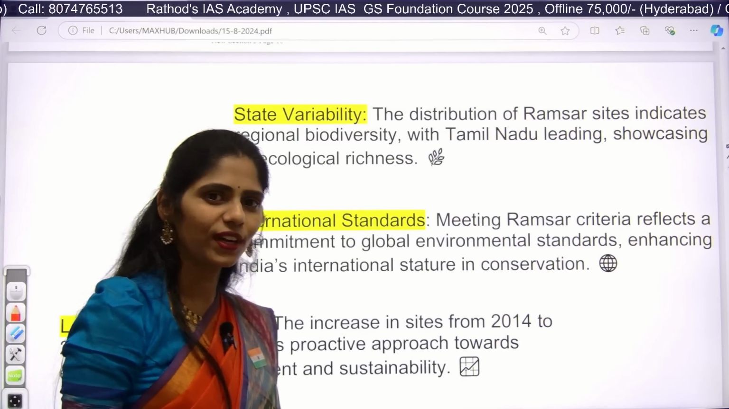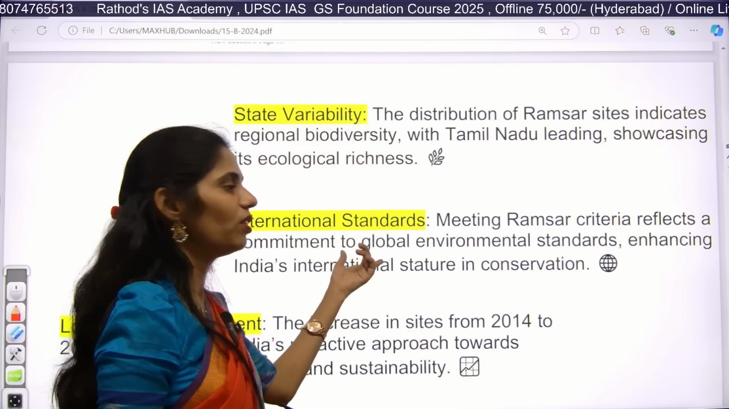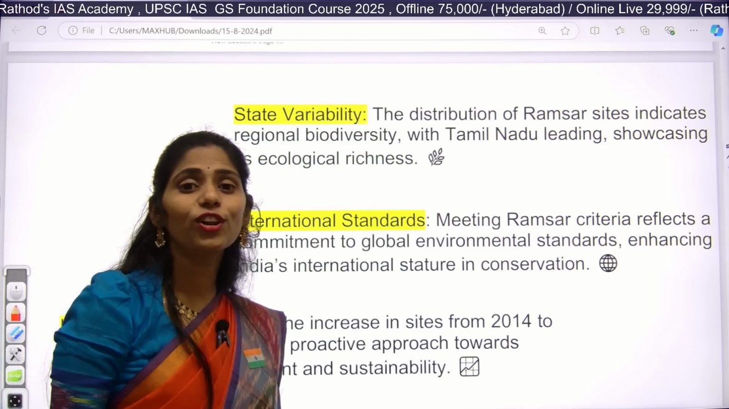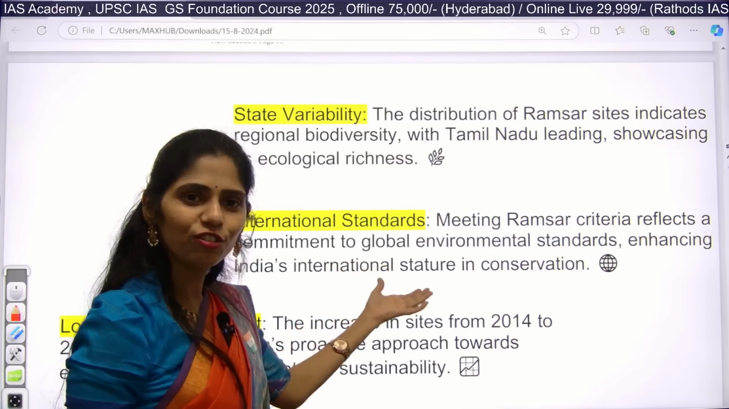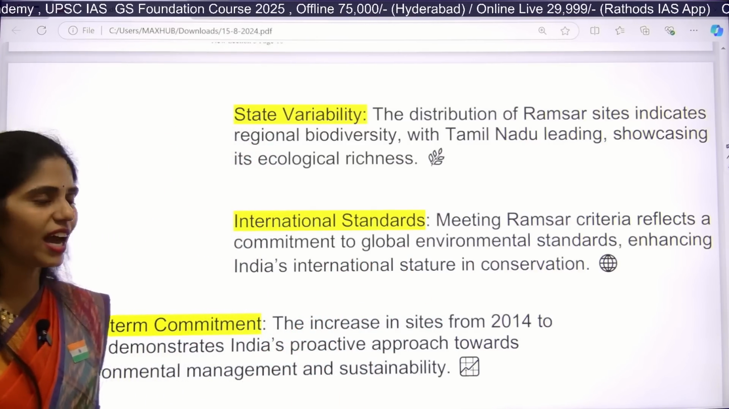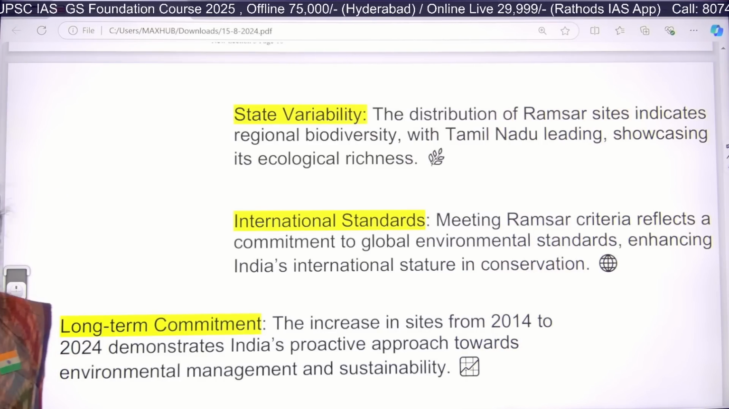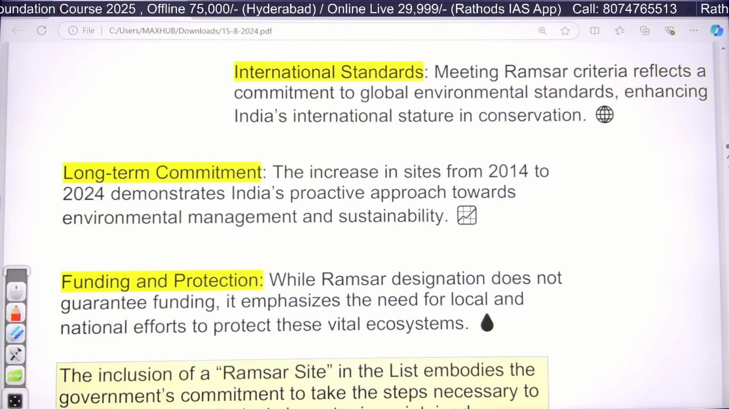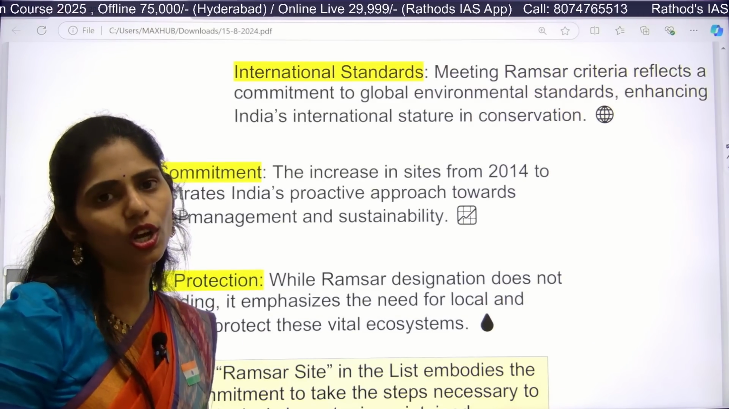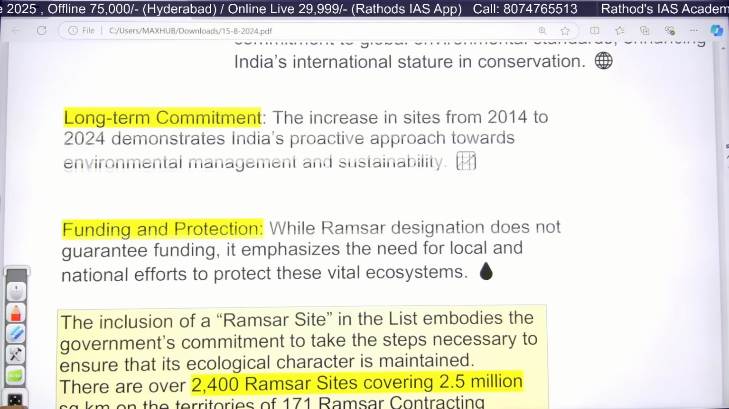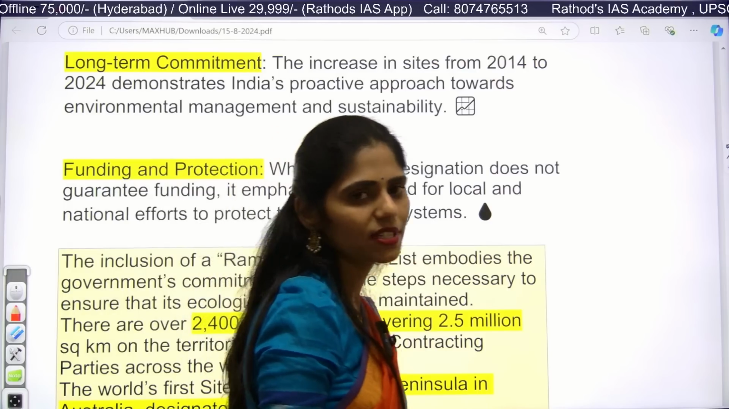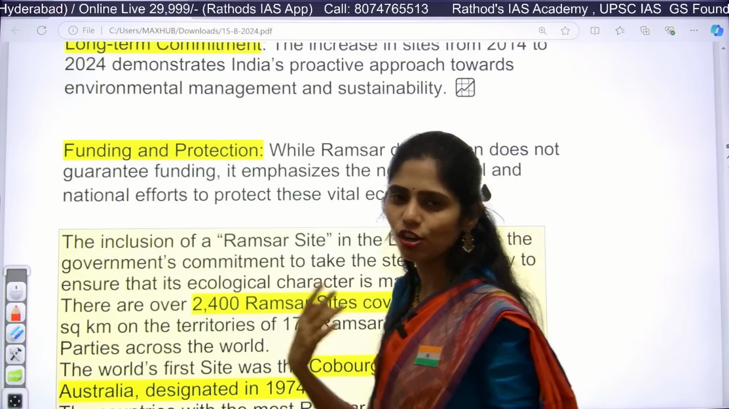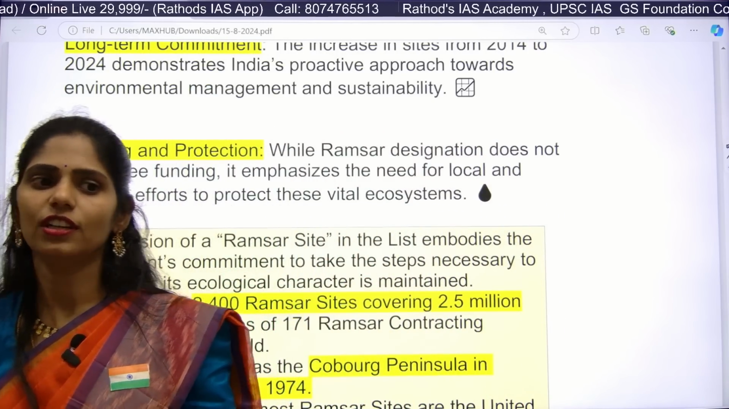And next, we can also meet international standards. So where is this Ramsar located, in which place? Yes, Iran. So we can follow this Ramsar criteria so that we can show that yes, we are following international commitments. Here we are following global environmental standards so that we can enhance our position in international stature in conservation of environment and wildlife. And whenever there is an increase of sites, we can understand that there is a long-term commitment as well. Whenever any site is listed under this Ramsar list, they will get proper funds, which will be helpful for overall enrichment of biodiversity as well as conservation, etc.